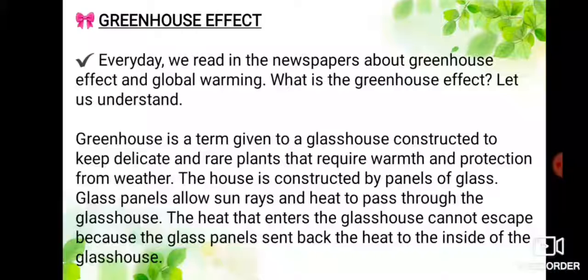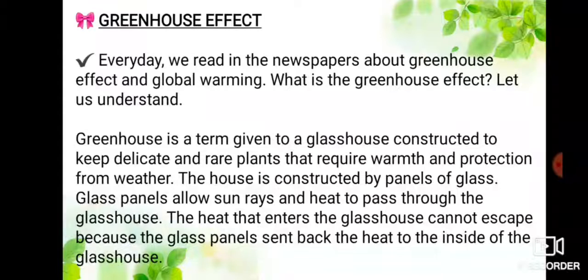Greenhouse effect. Every day we read in the newspapers about greenhouse effect and global warming. What is the greenhouse effect? Let us understand. Greenhouse is a term given to a glass house constructed to keep delicate and rare plants that require warmth and protection from weather.